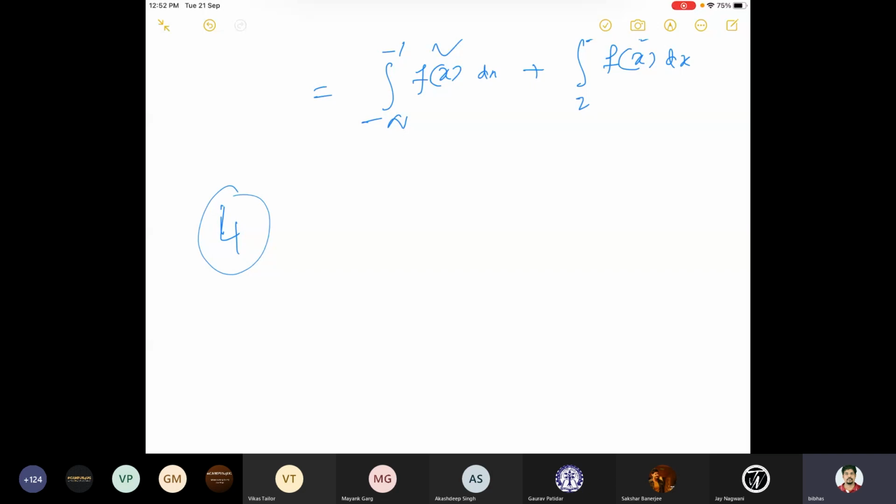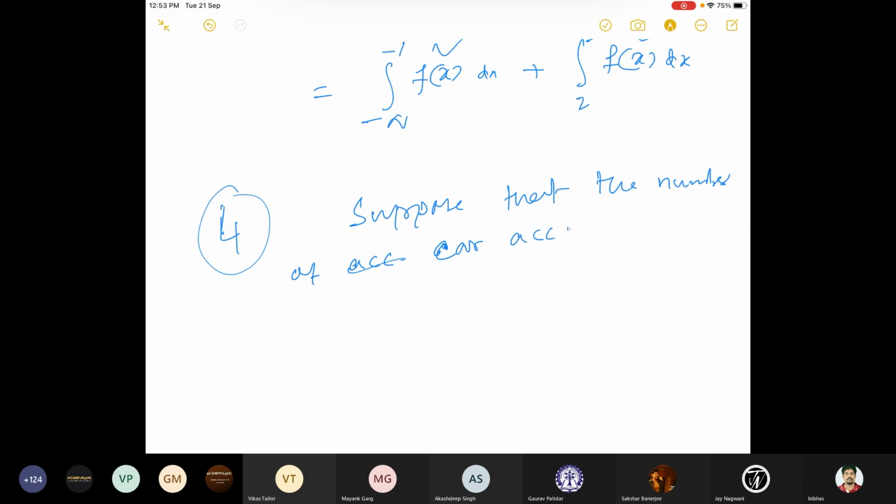Suppose that the number of car accidents per week in Kharagpur follows Poisson distribution.